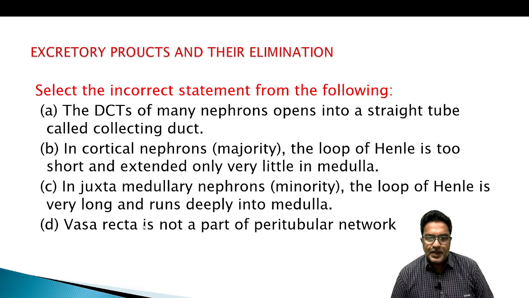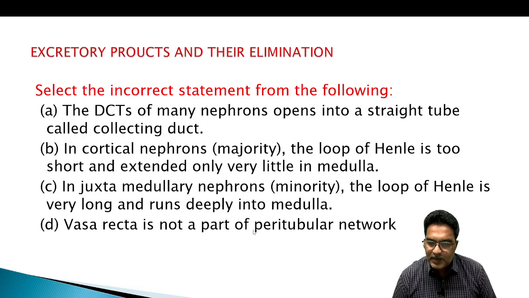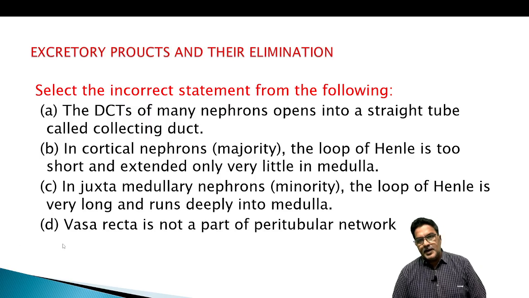Yes, true. Vasa recta is not a part of peritubular network. No. Vasa recta, peritubular network are the extensions of the efferent arteriole, blood vascular system. They belong to peritubular network in the cortex, associated with PCT and DCT, a blood capillary it is. Vasa recta is also a blood capillary associated in the medulla.